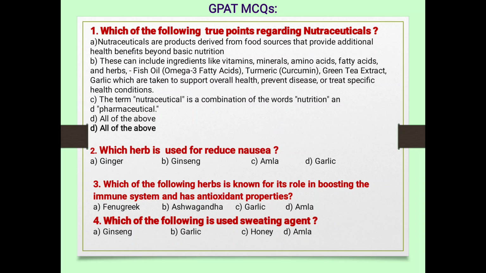Next, which herb is used to reduce nausea? A, ginger, B, ginseng, C, amla, and D, garlic. So ginger. Next, which of the following herbs is known for its role in boosting the immune system and has antioxidant properties? Amla, antioxidant properties. Next, which of the following is used as a sweetening agent? A, ginseng, B, garlic, C, honey, and D, amla. Honey is a sweetening agent.